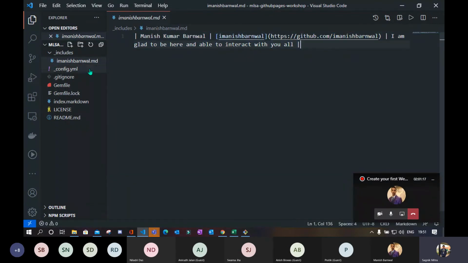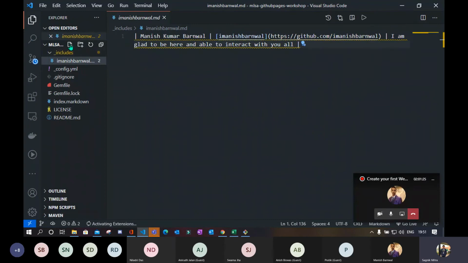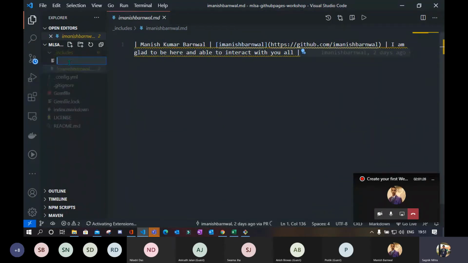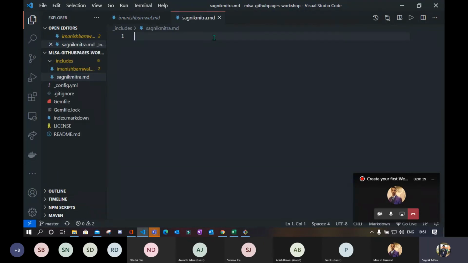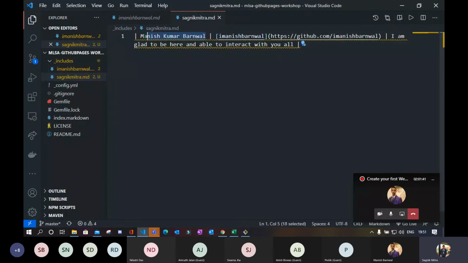So simply copy this, and remember one thing: if you want to create a file under the folder, just create a file in that folder using this plus. Okay, I am clicking the plus, and write your username.md. My username is Shagnik Mitra .md. MD means markdown. I copied Manish's template and I'm writing my own. Shagnik Mitra. Write your GitHub username, and here is the link.